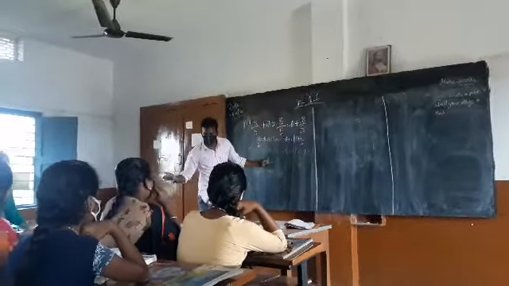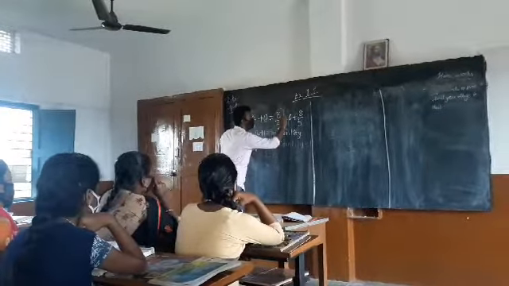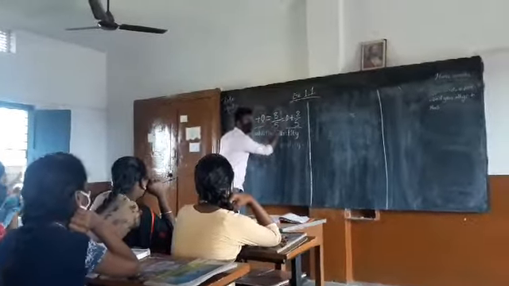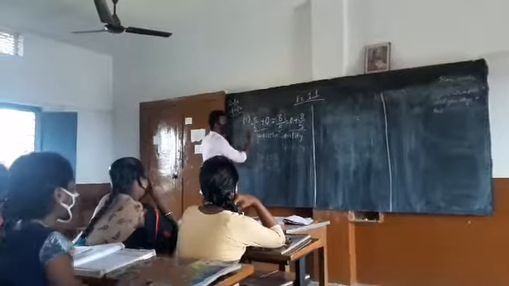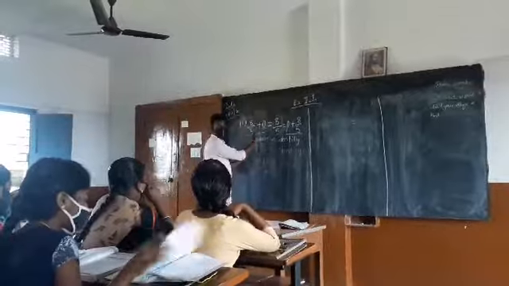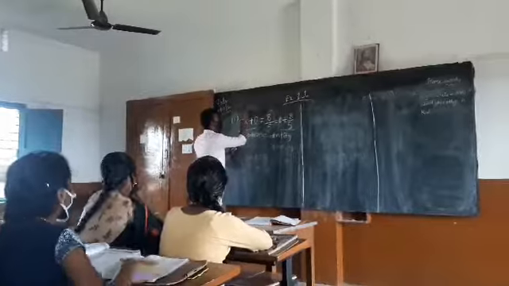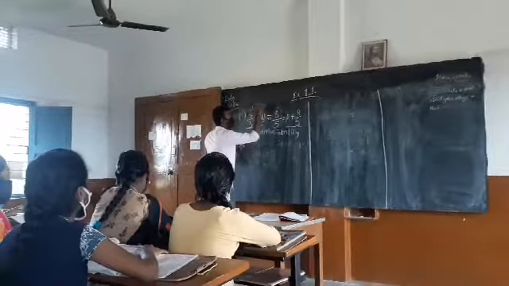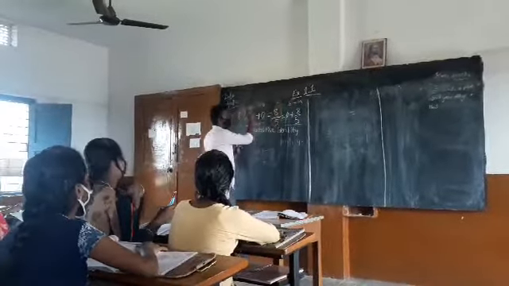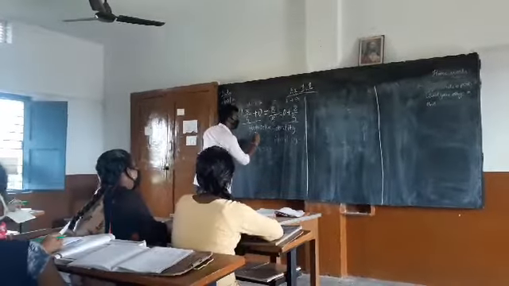Commutative property. Very good. For the time being, forget about the rest. If you look at these two expressions, the equal sign means 8 by 5 plus 0 equals 0 plus 8 by 5, isn't it? Assume this is A plus B equals B plus A. What property? Commutative property.